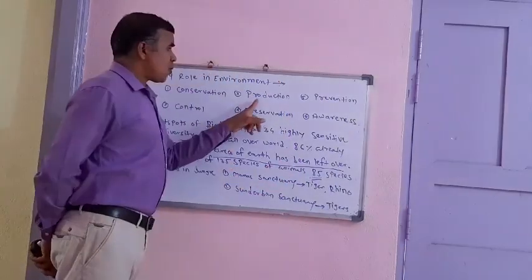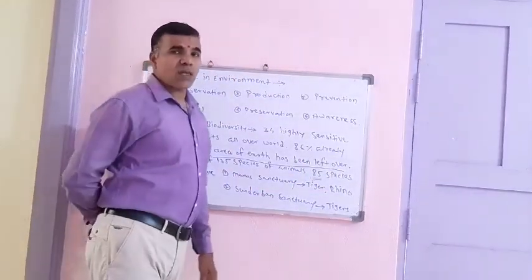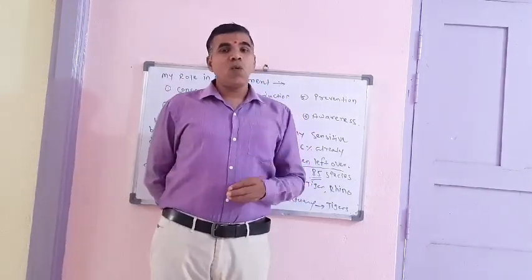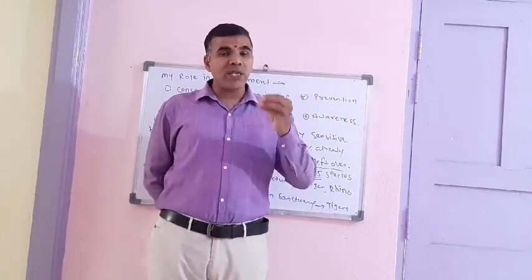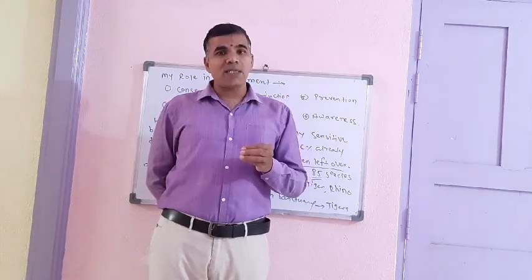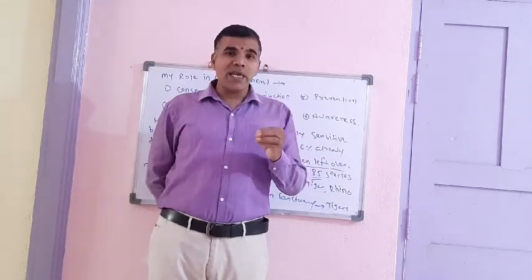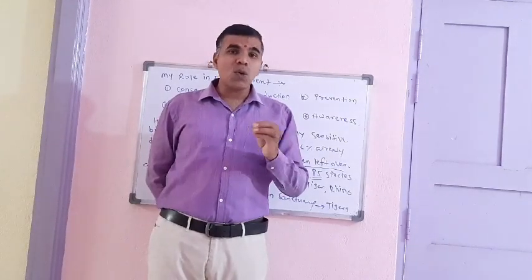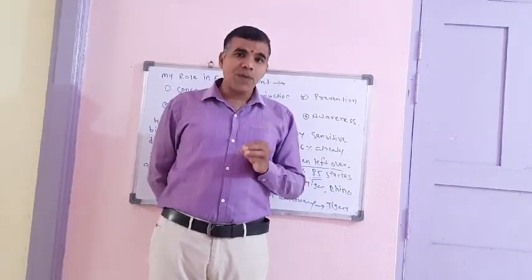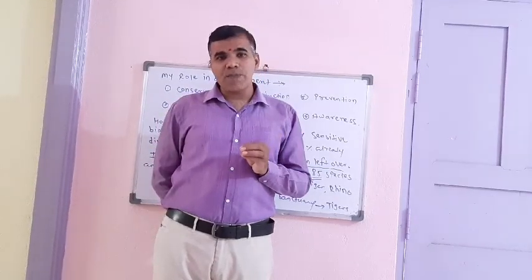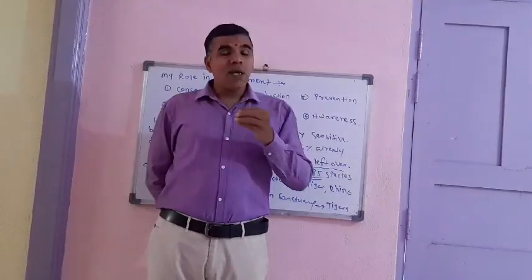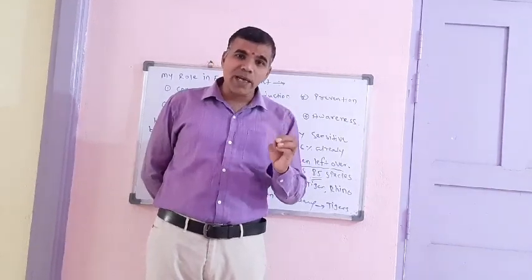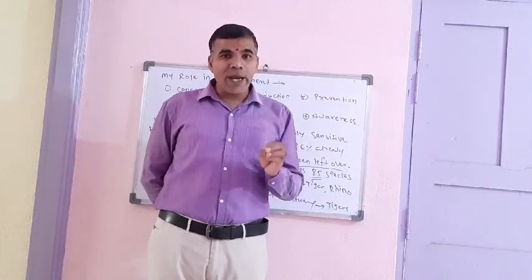Third point, production. In production, we have to give new ideas and innovation. We have to discover new ideas that are necessary to preserve the environment and to control the pollution of the environment. So innovation is important. We have to discover devices working on solar energy, hydroelectric energy, and wind energy.